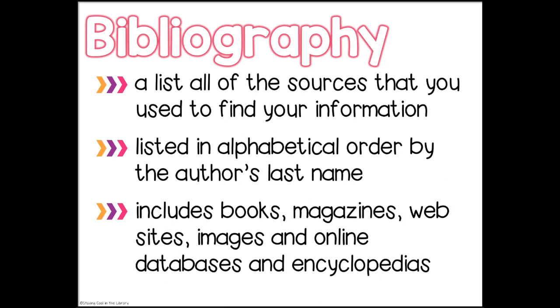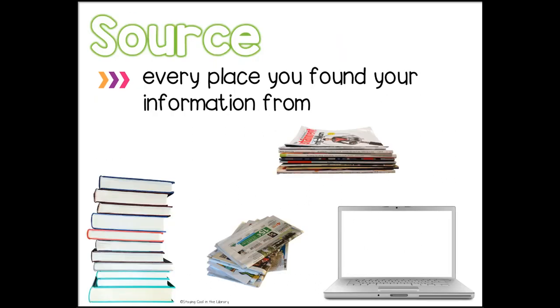It's listed in alphabetical order by the author's last name. It includes books, magazines, websites, images, and online databases and encyclopedias. A source is anywhere you found your information from. That could include magazines, books, online, it could be images, or anywhere else that you got your information.